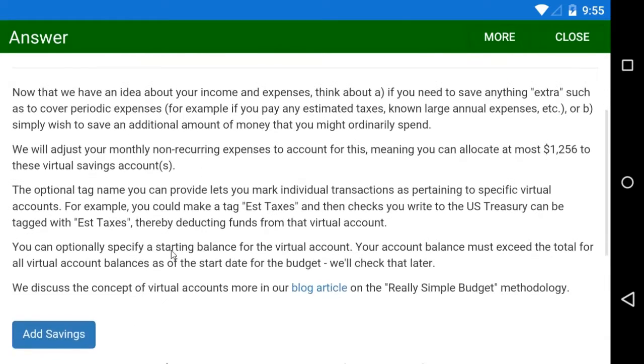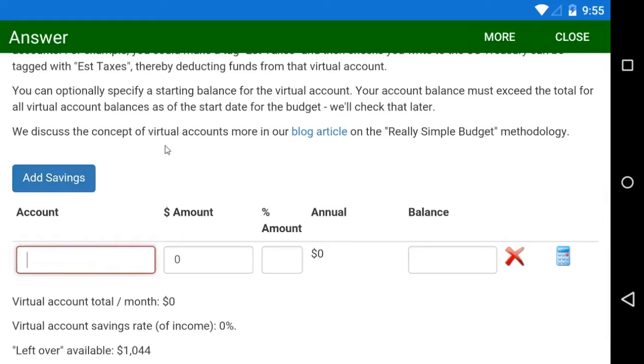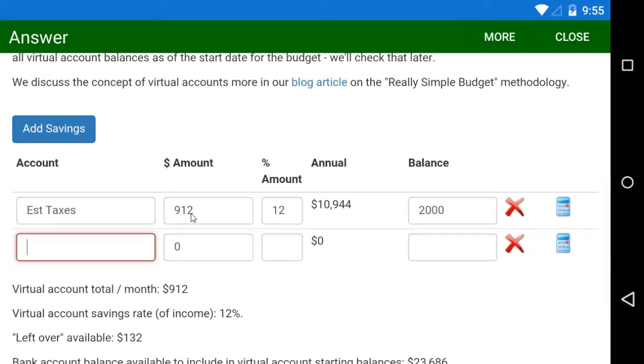So here we're a good part of the way through setting up a new RSB budget, and I'm at the point where I'm setting up a virtual account for our hypothetical scenario of paying estimated taxes. I'm going to say that I'm using a percentage of income for this, which if I knew my average tax rate could be say 12%, like I'm doing here. And notice in doing so, it knows my estimated income and is offering a monthly amount as well. But the important point is percentages override monthly amounts.